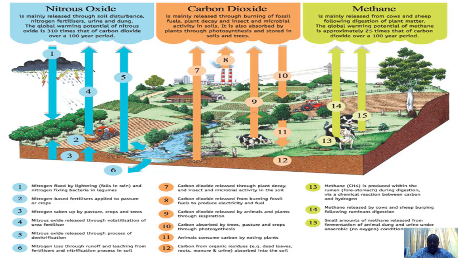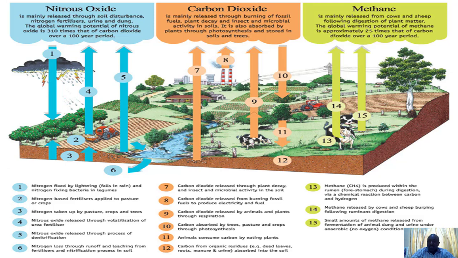Then carbon from organic residues, EGT, is absorbed into the soil, and that forms organic matter. Now, how is methane released into the atmosphere? It's produced within the rumen of ruminants during digestion, via a chemical reaction between carbon and hydrogen. So that's CH4. It goes into the atmosphere.